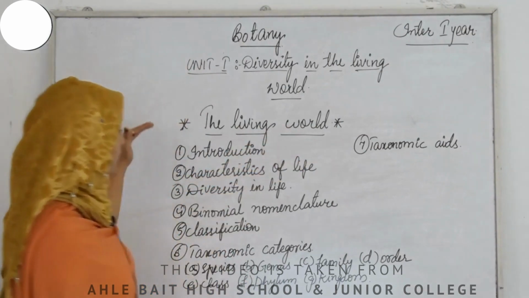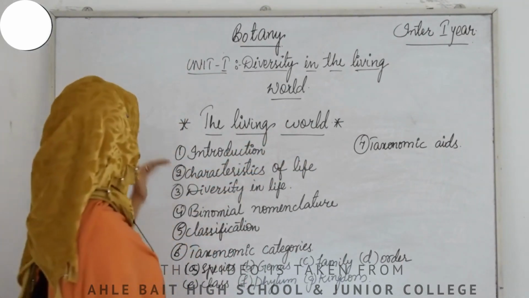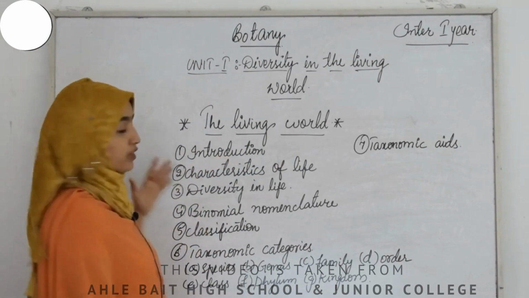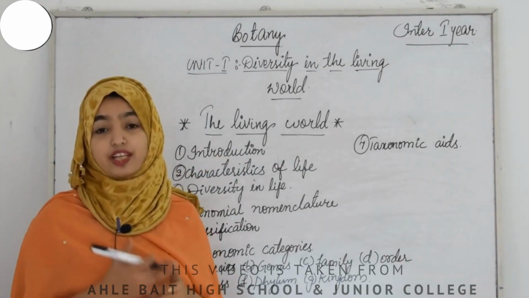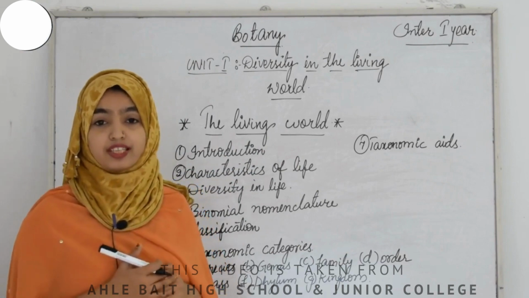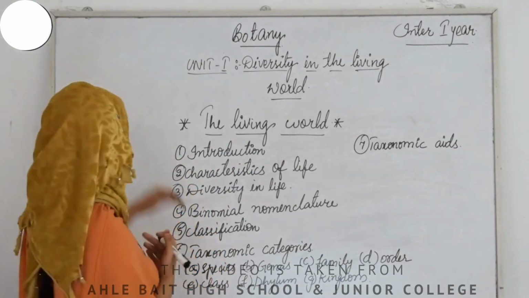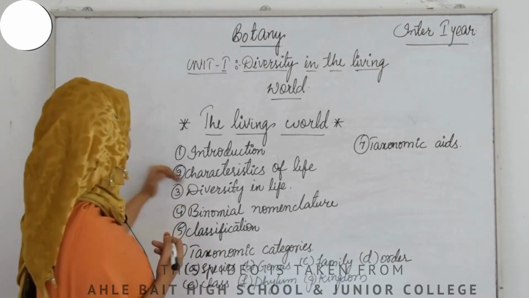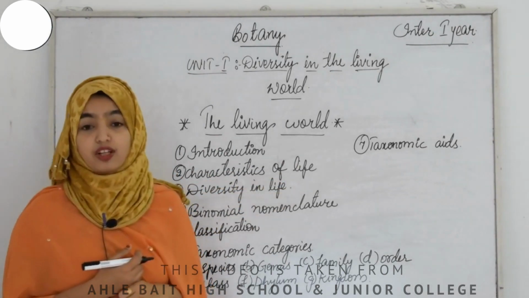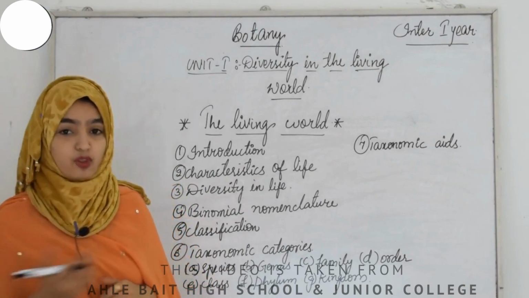So in this we are going to cover altogether 7 topics. The first topic will be introduction, in which we are going to learn about the introduction of the living organisms. What are living organisms, or we can say when an organism can be considered as living. And coming to the second point that needs to be covered is characteristics of life. What are the different characters of a living organism?